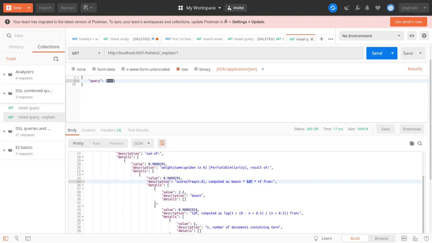You already got acquainted with such concepts as relevance and score, analyzers and tokenizers. You learned how to create indexes in the right way using explicitly set mappings. Finally, you already know how to talk with Elasticsearch using REST API, how to perform all CRUD operations. You learned basic DSL queries, equal, match, term, range, and how to combine all these queries into complex structures using boolean operations and filters. Wow, cool!